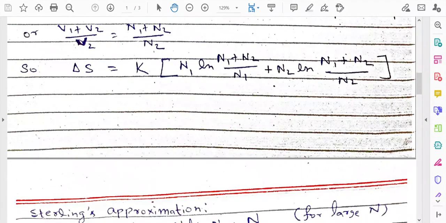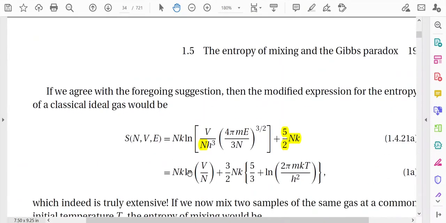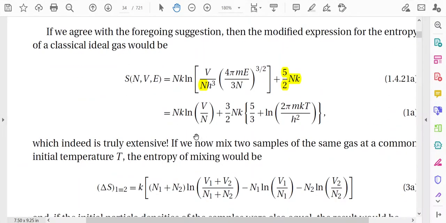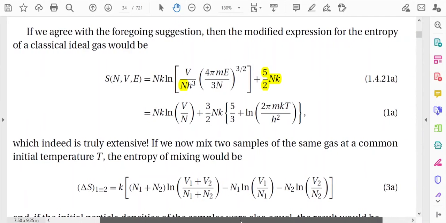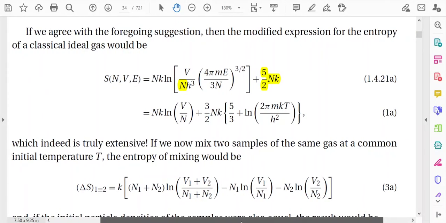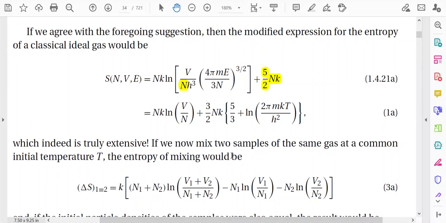So this will be the revised expression. We have divided by n, and this is 5 by 2 nk, and we have just separated the volume term here. So the new term is nk ln V by n plus 3 by 2 nk, which you have taken common, and this is 5 by 3 plus ln 2 pi mkT by h square. So this is the revised expression of the entropy obtained from the back calculation method.